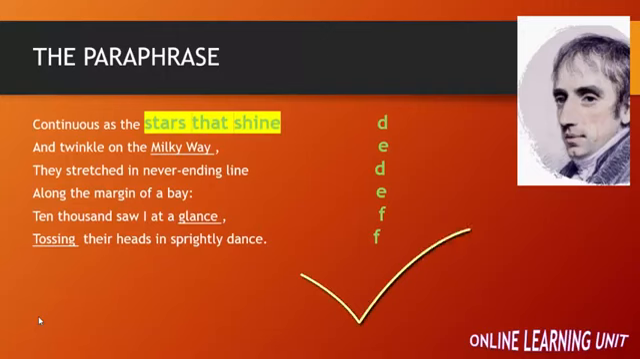So the daffodils stretched in a long line along the edge of the lake. They looked like the stars that shine at night in the Milky Way in the sky. They are stretching along the margin of a bay, and when the poet looked there, he saw thousands of daffodils moving their heads in a beautiful dance.